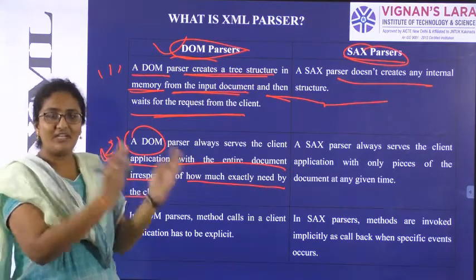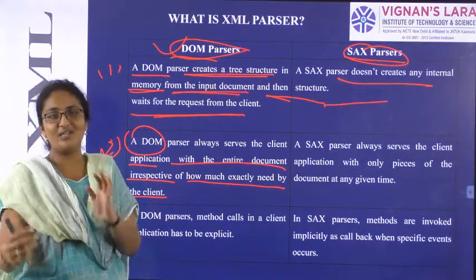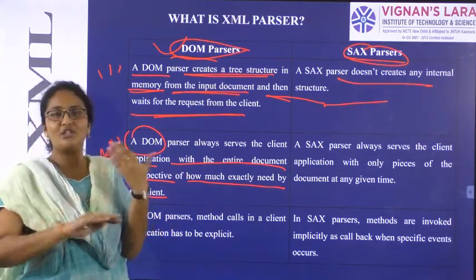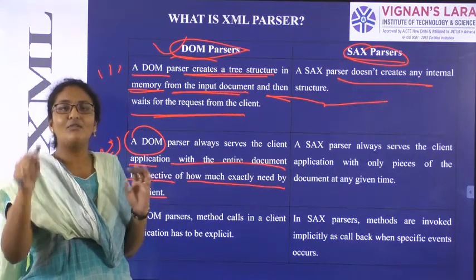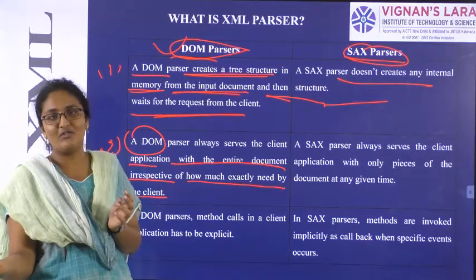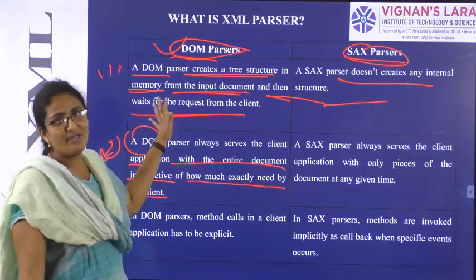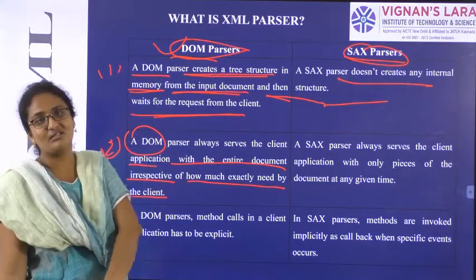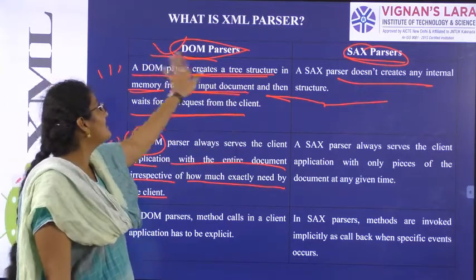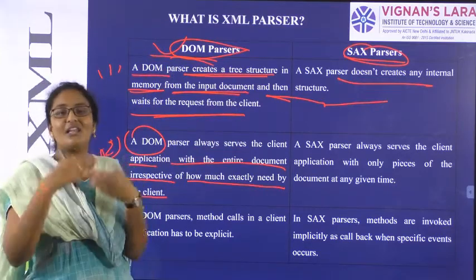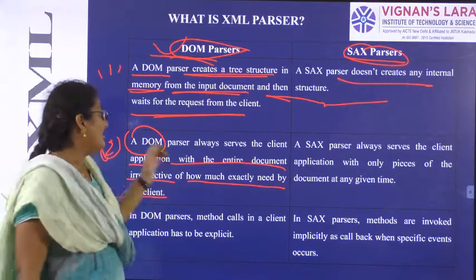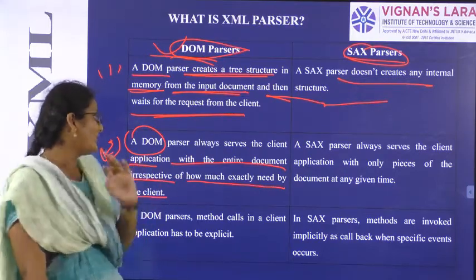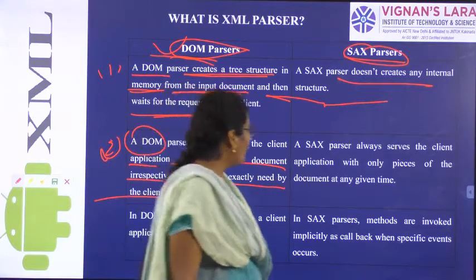So when you need 3 units of material for mid examinations, the parser should be in a position to give you only 3 units of material. So you are the client. What is your need? First 3 units of material. So your parser should be in a position to give you only the first 3 units of material. But what this DOM is doing, irrespective of the client request, irrespective of the client need, this DOM parser will always give the entire document, which is not good.